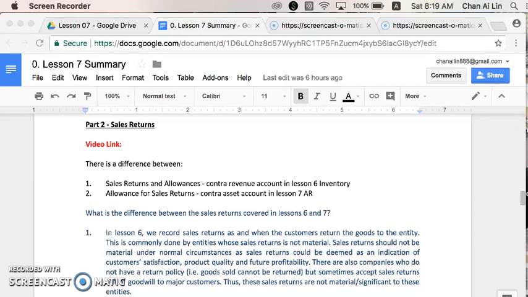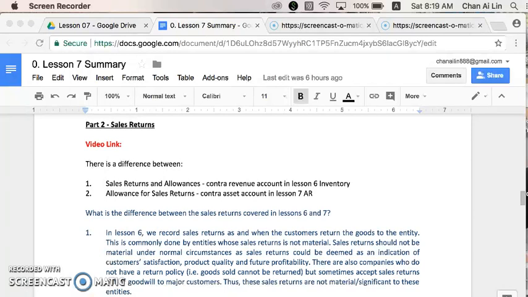Hi everyone, I'm doing an audio clip to explain part 2 of lesson 7 summary on sales return. Now in lesson 6, we talked about sales return allowances, and that is a contra revenue account. And now in lesson 7, under accounts receivable, we talk about allowance for sales return, which is a contra asset account against AR. Now what's the difference between the sales return covered in lesson 6 and 7?